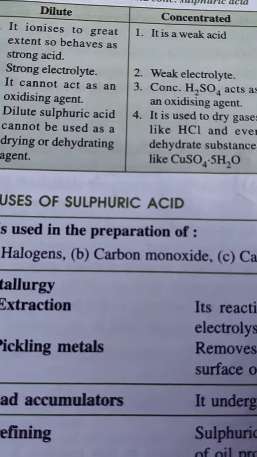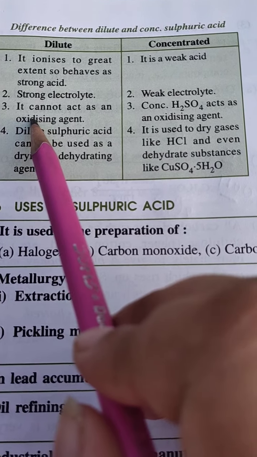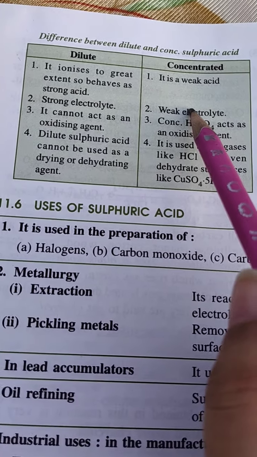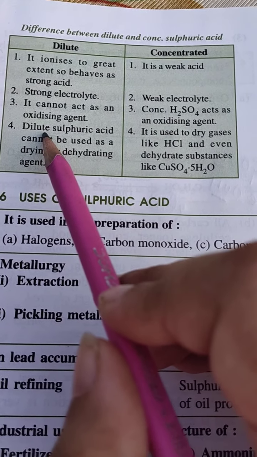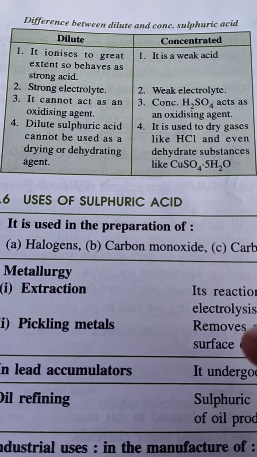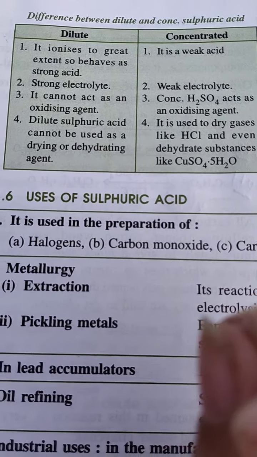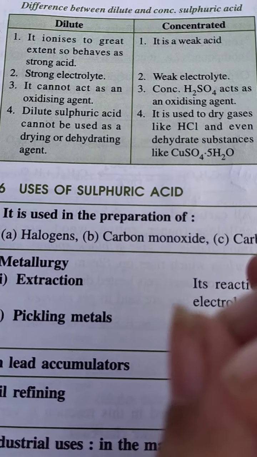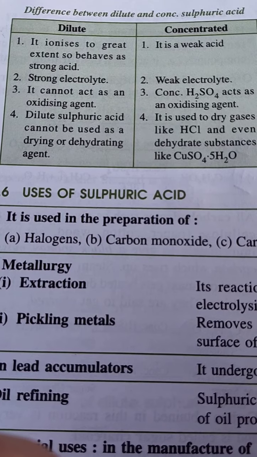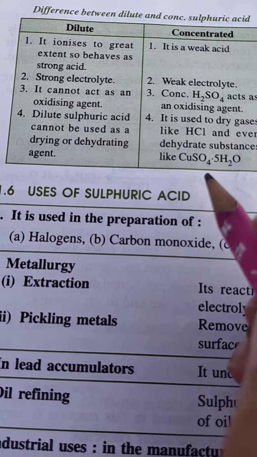All right, use of sulfuric acid. Firstly, see the difference between dilute and concentrated. Dilute ionizes because it has water, but concentrated doesn't ionize and it is weak. Dilute is a strong electrolyte. How will it be decided? By the presence of hydronium ion concentration. The more the hydronium ion concentration, the stronger the acid. The less the concentration of hydronium ion, the weaker the acid.